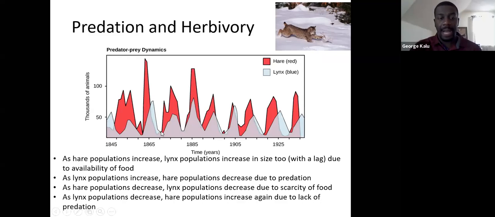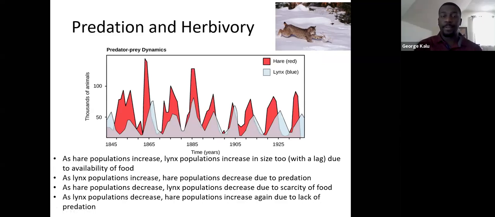And then the last thing that's going to happen is as the lynx populations begin to decline, like we see here, then the hare populations are going to begin to jump up again. Again, that's because of the lack of predation, because there are not as many lynx around to eat them. The hare populations are going to rebound back up, and then you start this whole cycle all over again.